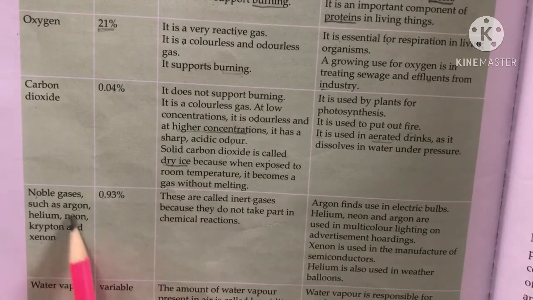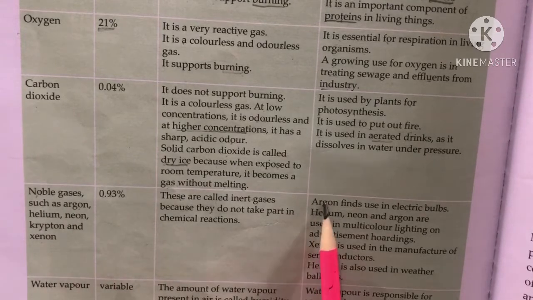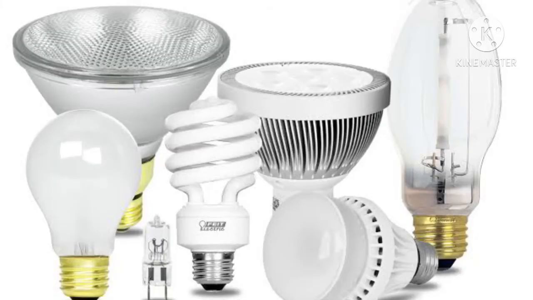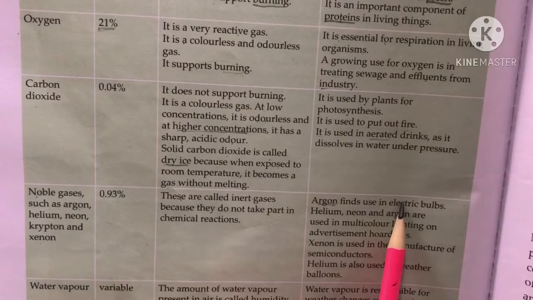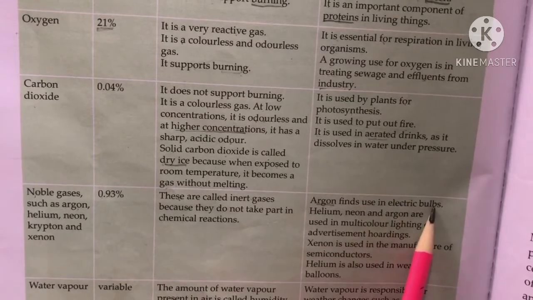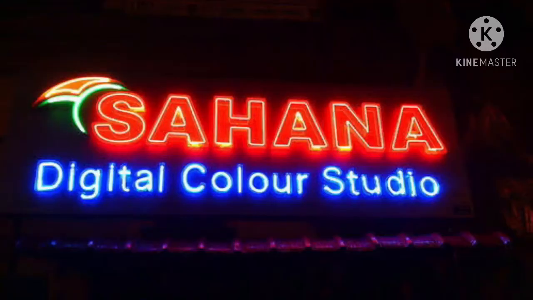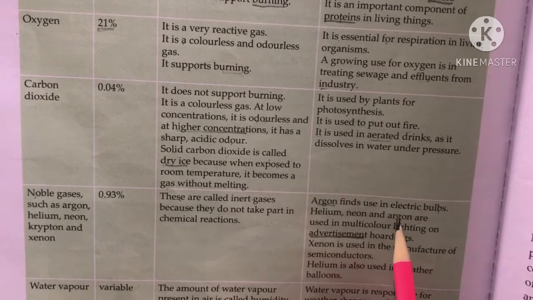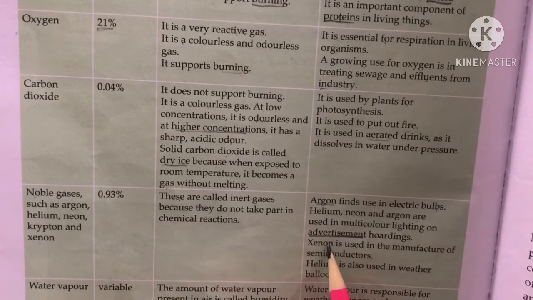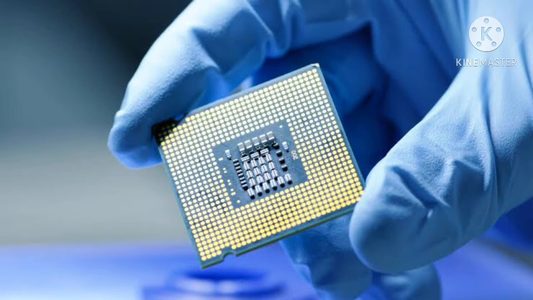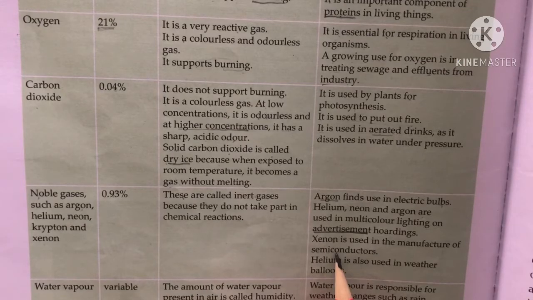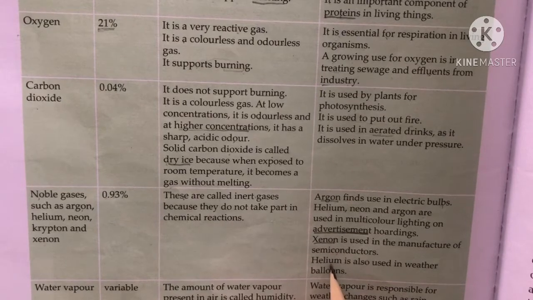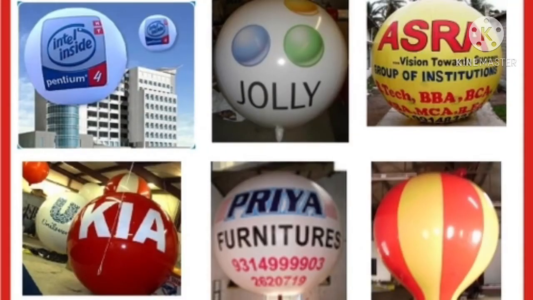And what are the uses of these noble gases? First one is argon. Argon is found in electric bulbs because it prevents the bulb from the heating effect. So, that is why it is used in the electric bulbs. Next, helium, neon and argon are used in multicolor lighting of advertising boards. Then xenon is used in the manufacturing of semiconductors. Then helium is used in weather balloons.